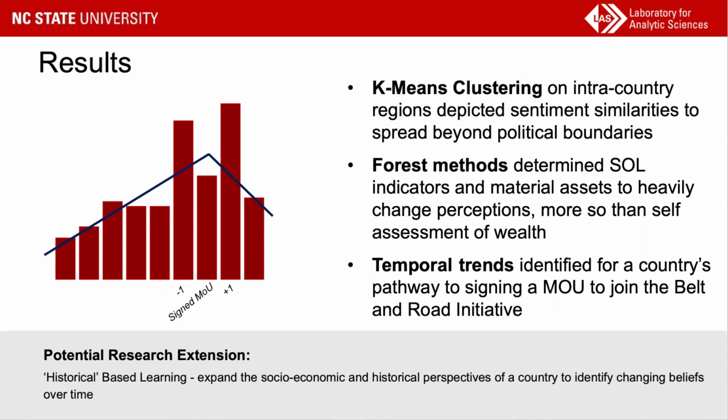Lastly, we did identify some trends regarding typical expenditure patterns before, during, and after a memorandum of understanding was signed to officially register a partnering country with the Belt and Road Initiative. So, as depicted, most countries saw a high spike in infrastructure, debt forgiveness, and emergency response or cultural programs in the year prior to signing an MOU to boost favorability towards China's policies. And after a partnership was formed, investment stayed high with primary investments into communication and manufacturing sectors. This is not the case globally, but does represent a high trend that we saw within the dataset.